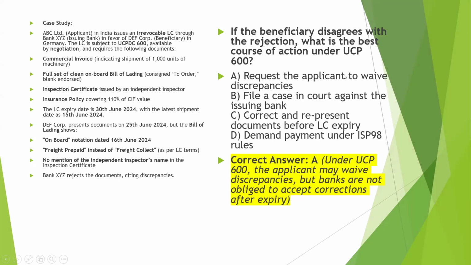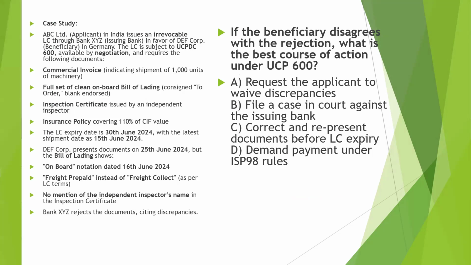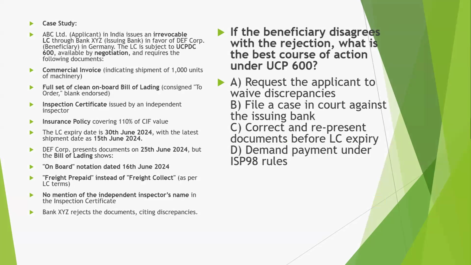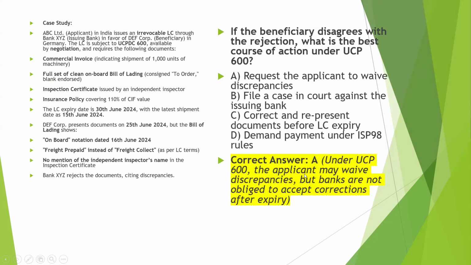So, request the applicant to waive. Not the beneficiary. In the previous question it was written beneficiary, but here you have to see that the applicant has to provide the waiver. Always remember this: the waiver is given by the applicant. The applicant will say that I accept the documents with all discrepancies, and then the bank will make the payment by deducting the bank charges. So here, request the applicant to waive the discrepancy, and the correct answer is A.